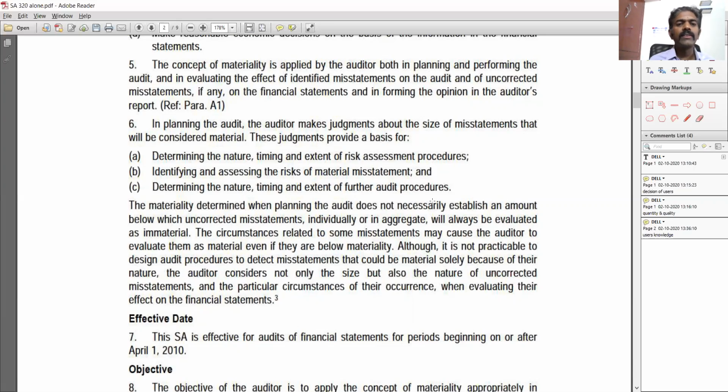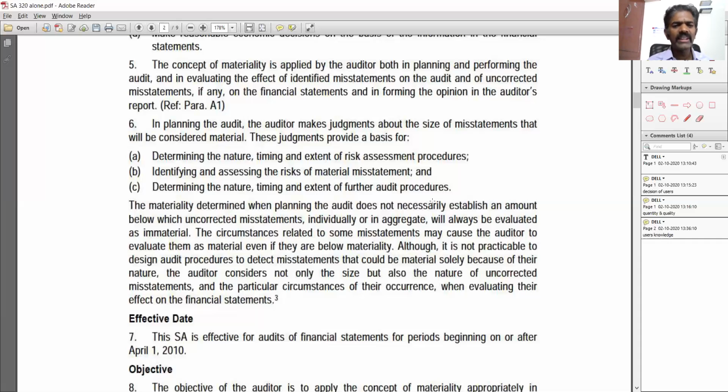It is inversely proportional to the risk of material misstatement, ROMM, right? So basically what we are saying is that if the risk is very high, then the materiality should be very low, because you understand that the client is having a recurring issue or there might be a lot of risk in the client. Then you need to put your materiality level low so that you do a lot of audit procedures to find out what all the issues and misstatements are in the financials.